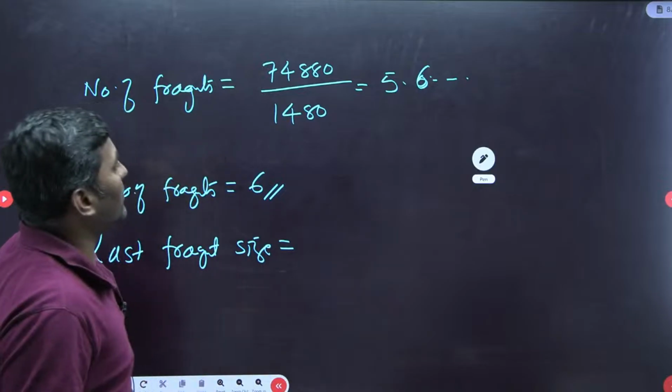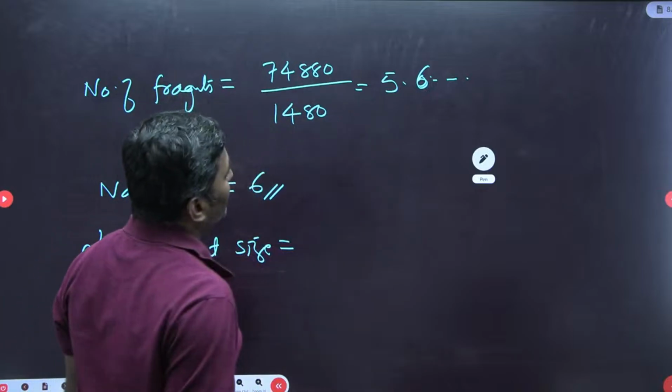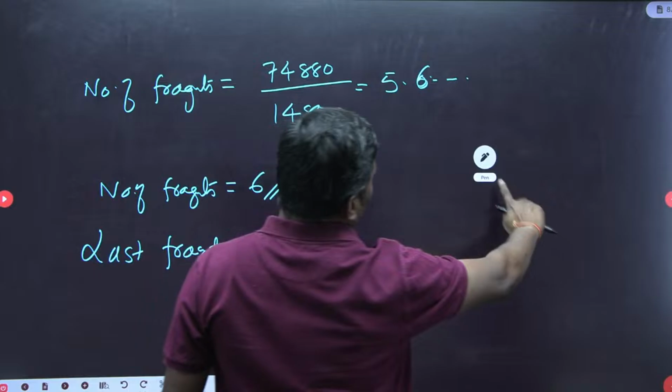So for the last fragment size, how to get it? First I should take 5 fragments into 1480.